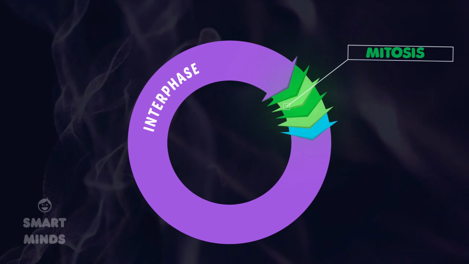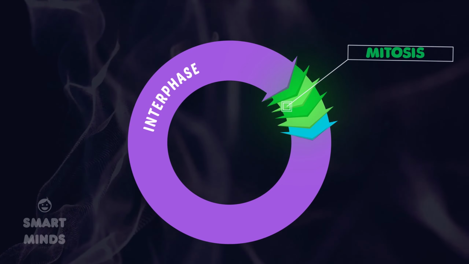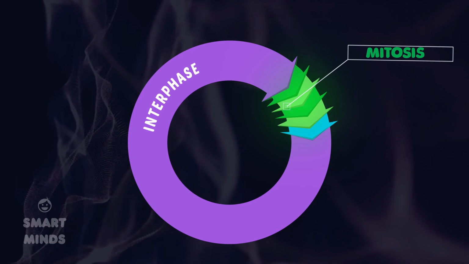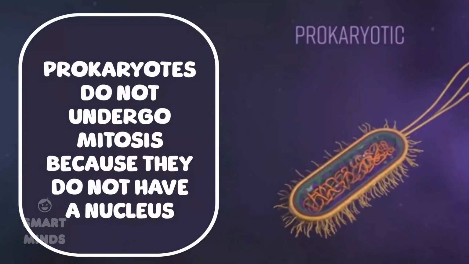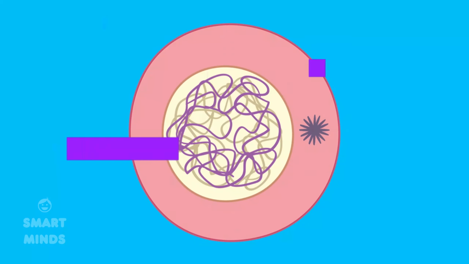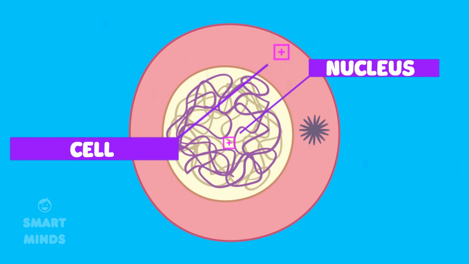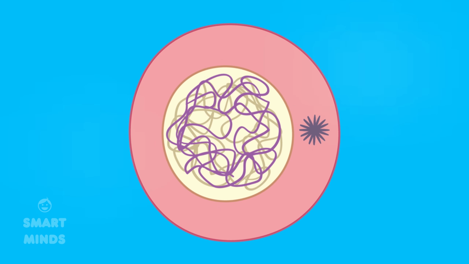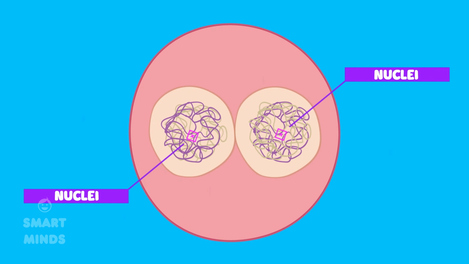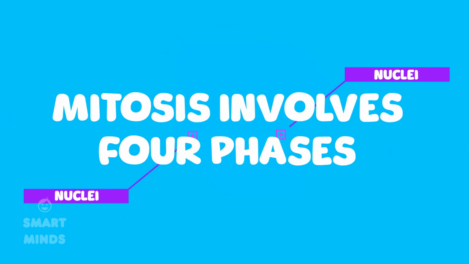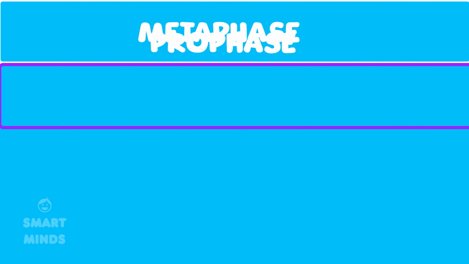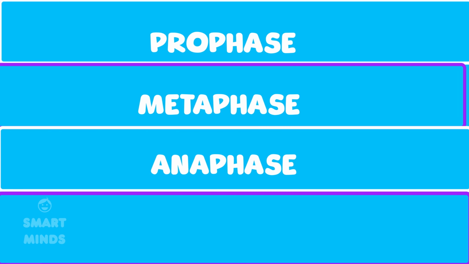Mitosis is the second stage of the cell cycle, and the part during which the nucleus divides. Prokaryotes do not undergo mitosis, because they do not have a nucleus. Mitosis results in two nuclei that are identical to the original nucleus. Mitosis involves four phases: prophase, metaphase, anaphase, and telophase.